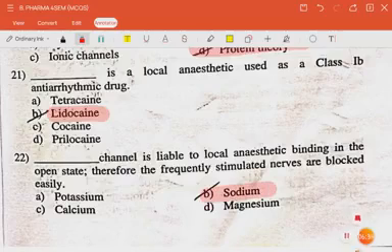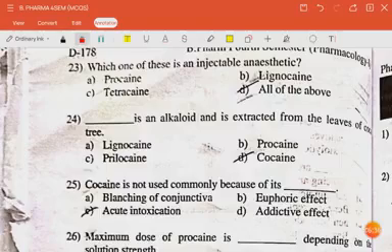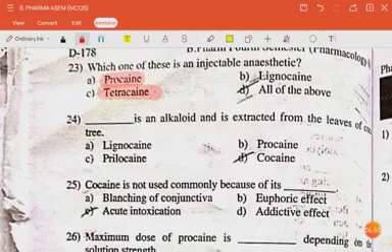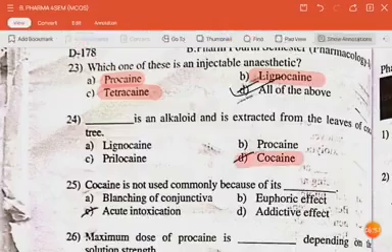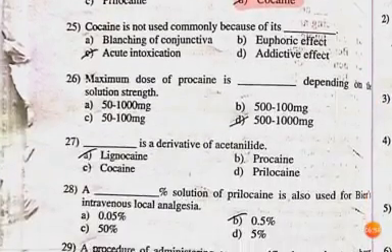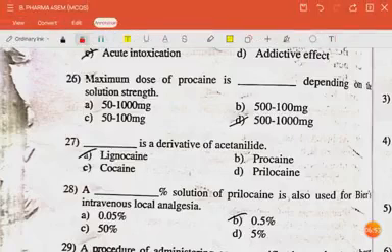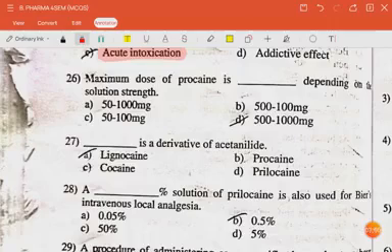The answer is sodium. Next question is which one of these is an injectable anesthesia? Procaine, tetracaine, lidocaine. So the answer is all of the above. The next question is dash is an alkaloid and is extracted from the leaf of the cocoa tree. The answer is cocaine. The next question is cocaine is not used commonly because of its acute intoxication. The next question is maximum dose of procaine is dash depending on the solution strength. 500 to 1000 mg. The next question is dash is a derivative of acetanilide.